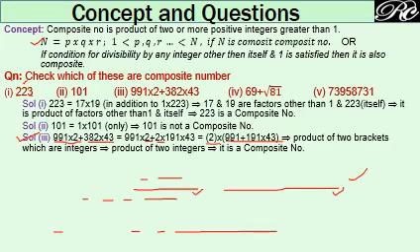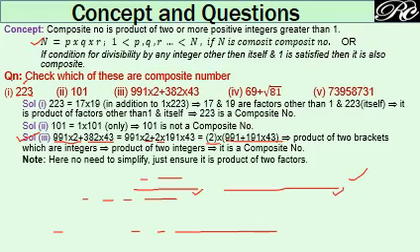So now we have two factors for this expression. It is a product of two brackets, and these brackets are integers in themselves, because on simplifying the inner term of this bigger bracket, 991 plus 191 into 43, you will get another integer. And you need not solve this bigger bracket here. You are just getting that it is a product of two integers, so it becomes a composite number.